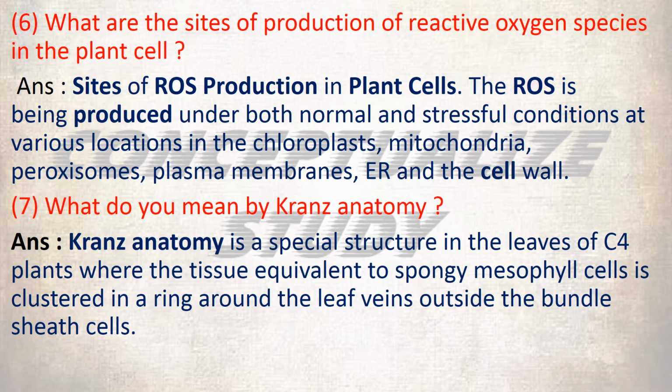And question number 7 is, what do you mean by Kranz anatomy? It is very important, note that question. Kranz anatomy is a special structure in the leaves of C4 plants where the tissue equivalent to spongy mesophyll cells is clustered in a ring around the leaf veins outside the bundle sheath cells.